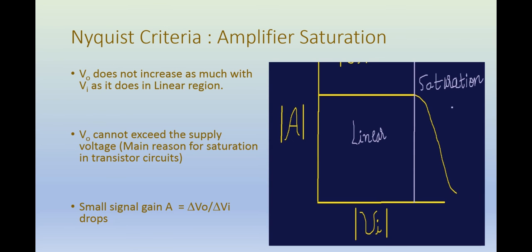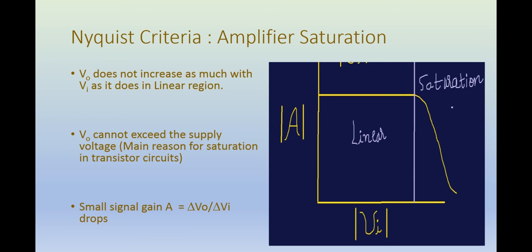We can say that the small signal gain A is simply the slope of the curve between V0 and Vi. If you have a graph of V0 versus Vi magnitude, the slope of this curve will give you the magnitude of small signal gain A. So the small signal gain A starts to drop in the saturation region.